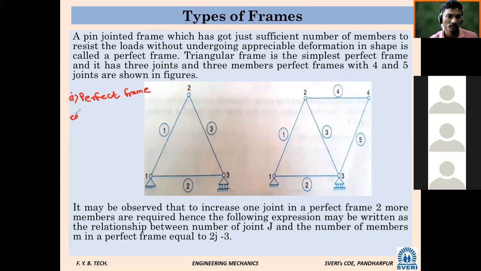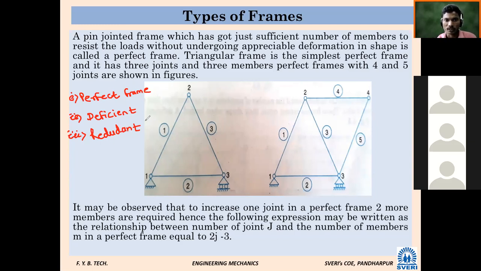Second one is deficient frame. And third one is redundant frame. These are the three types of frame. So on which basis is it done, or how to identify which is perfect frame, which is deficient frame, and which is redundant frame? If you read, a lot of things are given here.